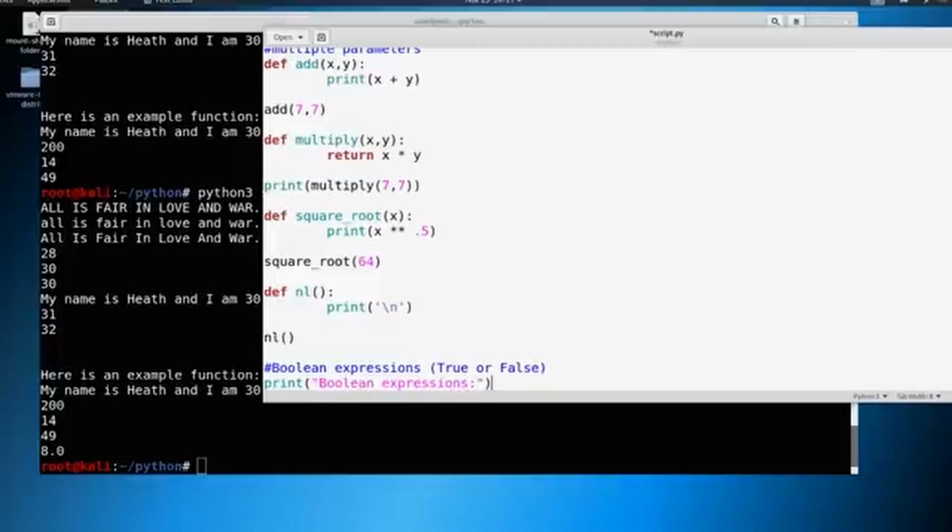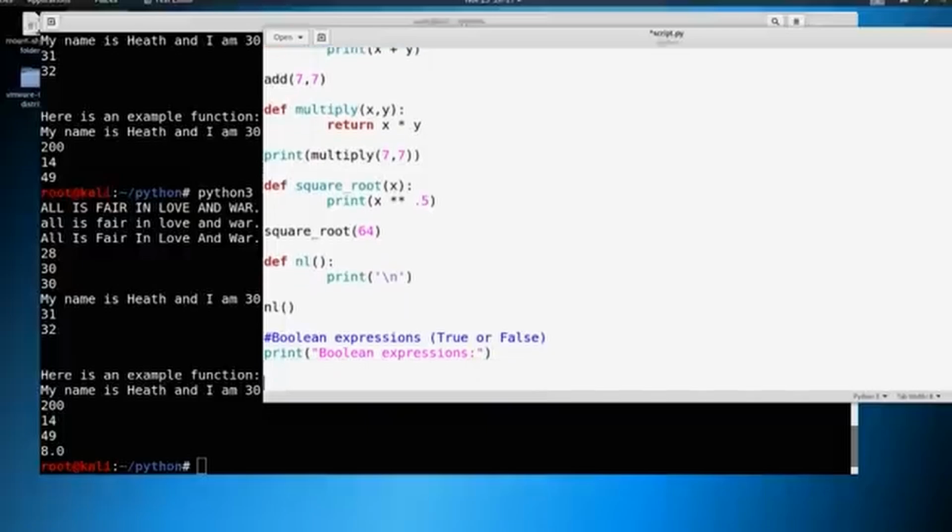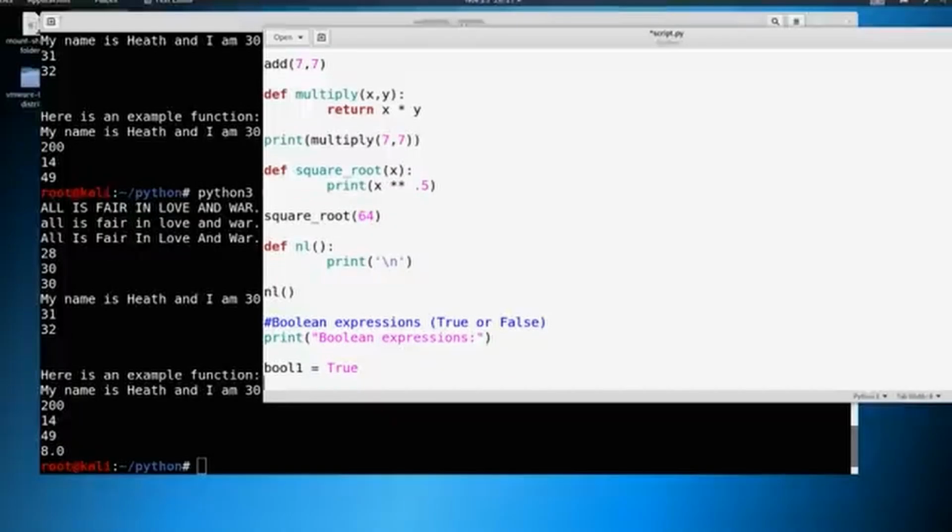And from here, let's start defining those. So let's say we have Boolean expression 1. We'll just call the variable bool1. Now let's just set that equal to true. Okay. And let's give an example of that as well. Let's just say bool2 equals 3 times 3.